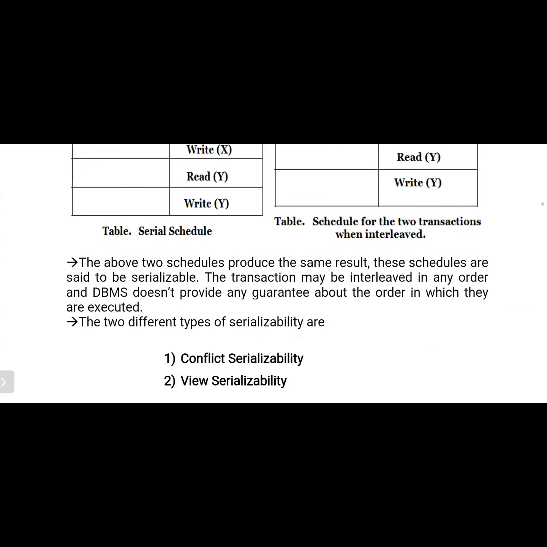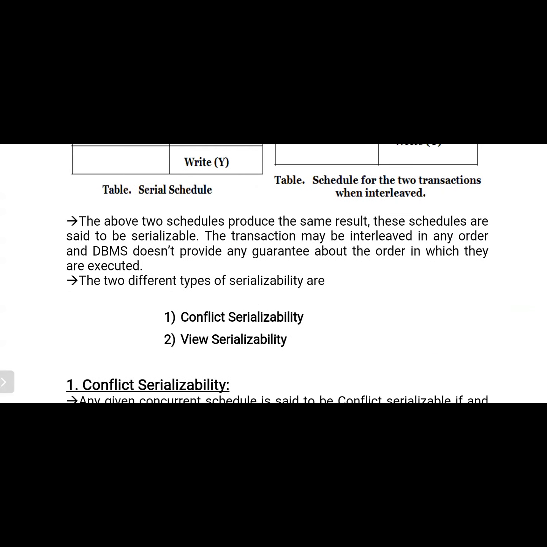The transactions may be interleaved in any order, and the DBMS doesn't provide a guarantee about the order in which they are executed. Here we consider two types of serializability: conflict serializability and view serializability.